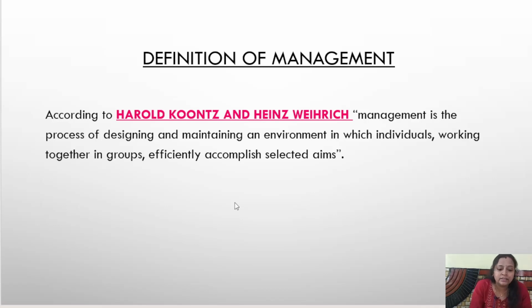There are persons called Harold Koontz and Heinz Weihrich. According to them, what are they telling? Management is a process. They are telling that management is one process. Process is nothing but it has different functions. Like you have to plan, you have to organize, you have to recruit the people, you have to direct the people, you have to control the people. This process includes all these functions. According to them, management is a process of.